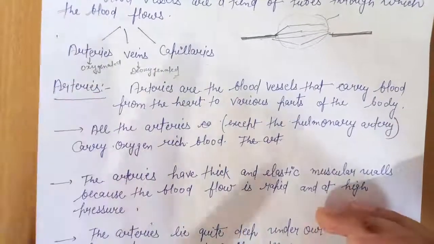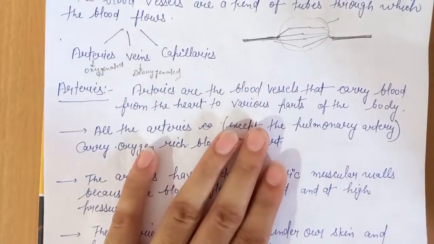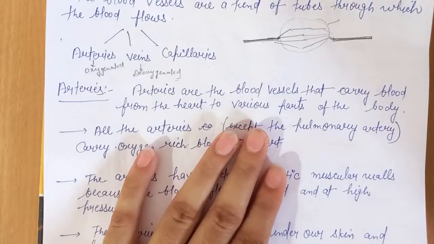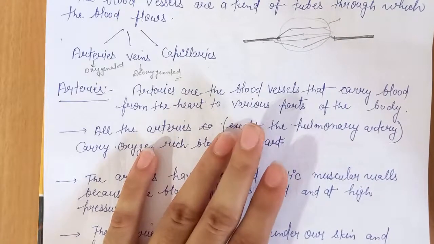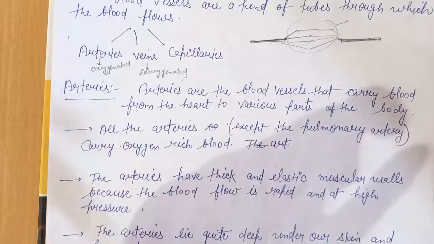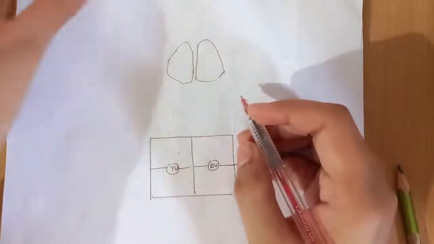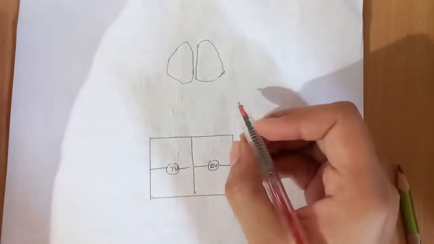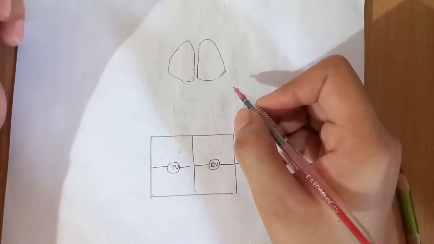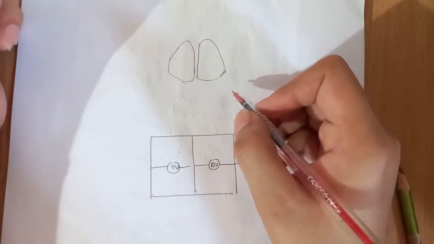Students, to understand blood vessels, arteries, veins and capillaries, let me discuss some more important points about the heart, that is, how the heart pumps blood to the whole body, and how blood from the whole body is transported back to the heart. In this diagram we will discuss blood circulation through the heart, and about deoxygenated and oxygenated blood.